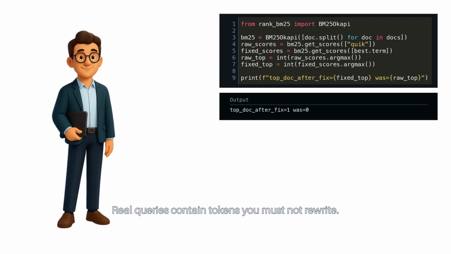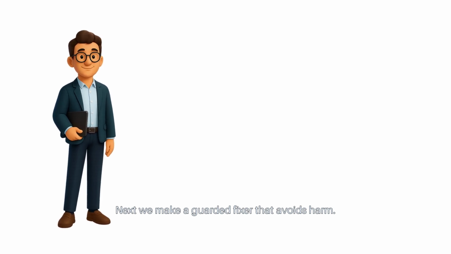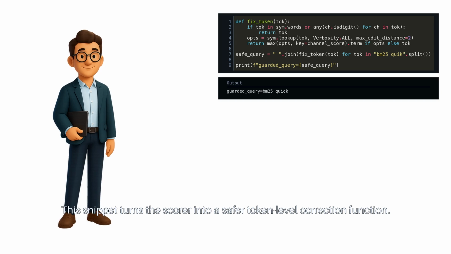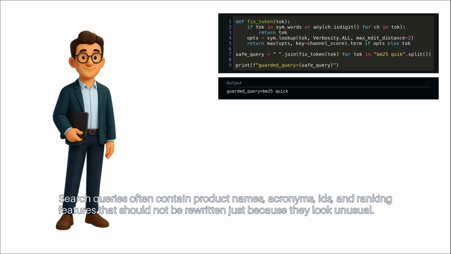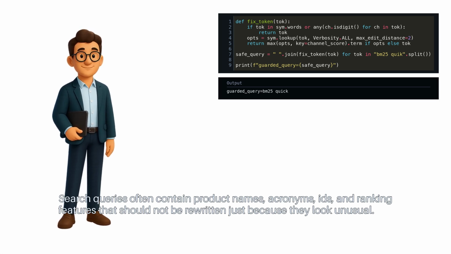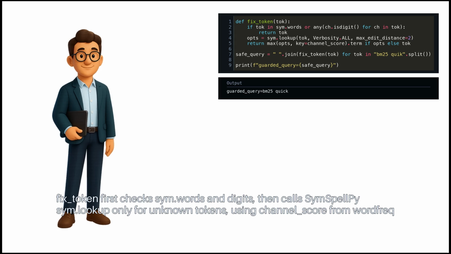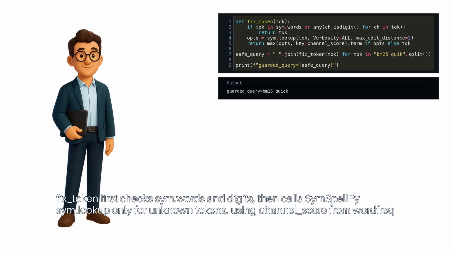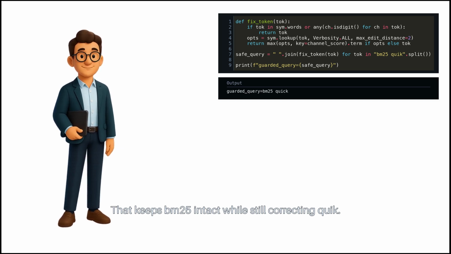Real queries contain tokens you must not rewrite. Next, we make a guarded fixer that avoids harm. This snippet turns the scorer into a safer token-level correction function. Search queries often contain product names, acronyms, IDs, and ranking features that should not be rewritten just because they look unusual. Fixed token first checks sym.words and digits, then calls SymSpellPy sym.lookup only for unknown tokens, using channel score from wordfreq for selection. That keeps BM25 intact while still correcting quick.